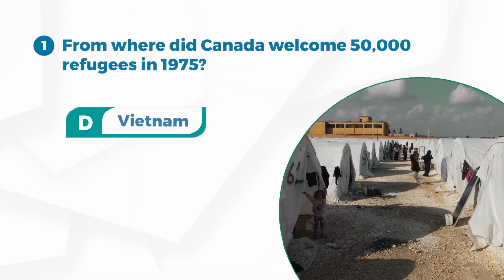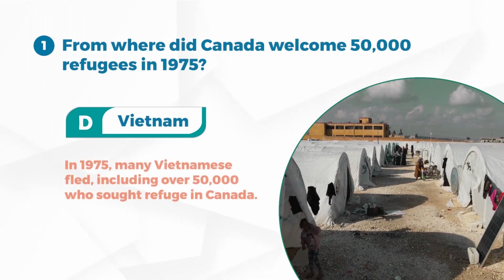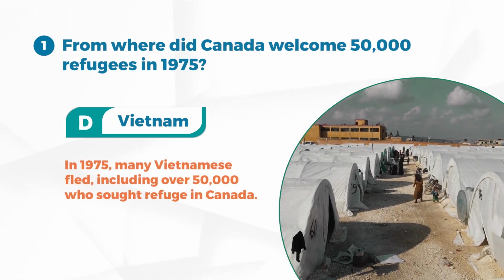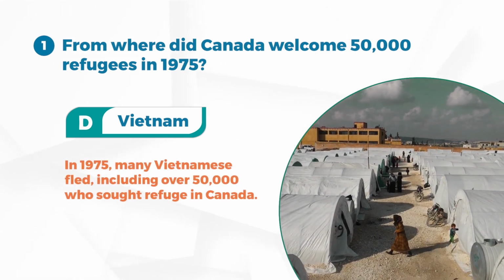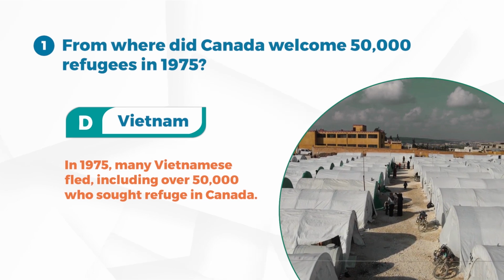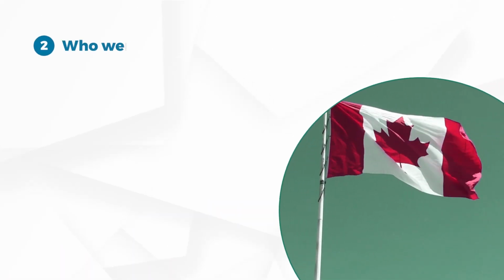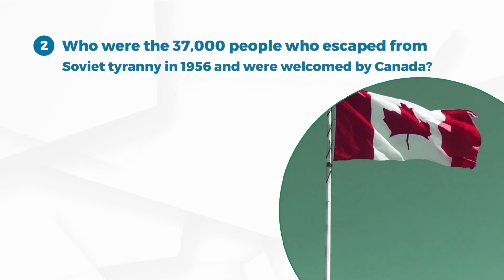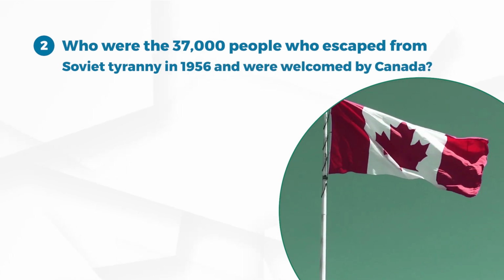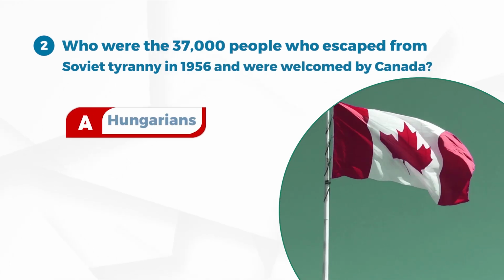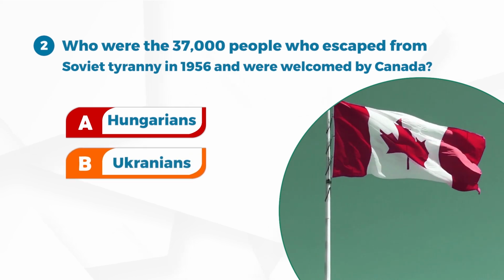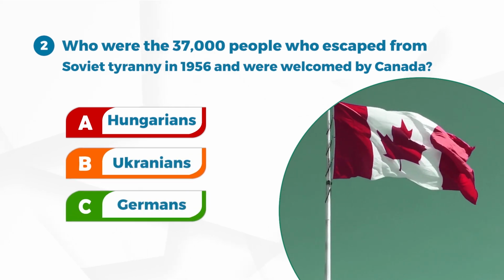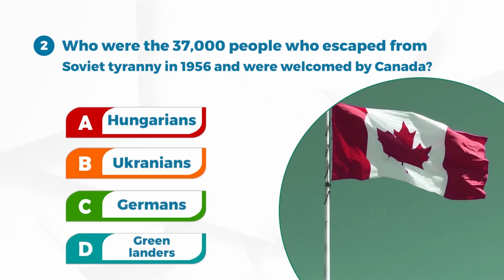Answer D. Vietnam. In 1975, many Vietnamese fled, including over 50,000 who sought refuge in Canada. Number 2. Who were the 37,000 people who escaped from Soviet tyranny in 1956 and were welcomed by Canada? A. Hungarians, B. Ukrainians, C. Germans, D. Greenlanders.